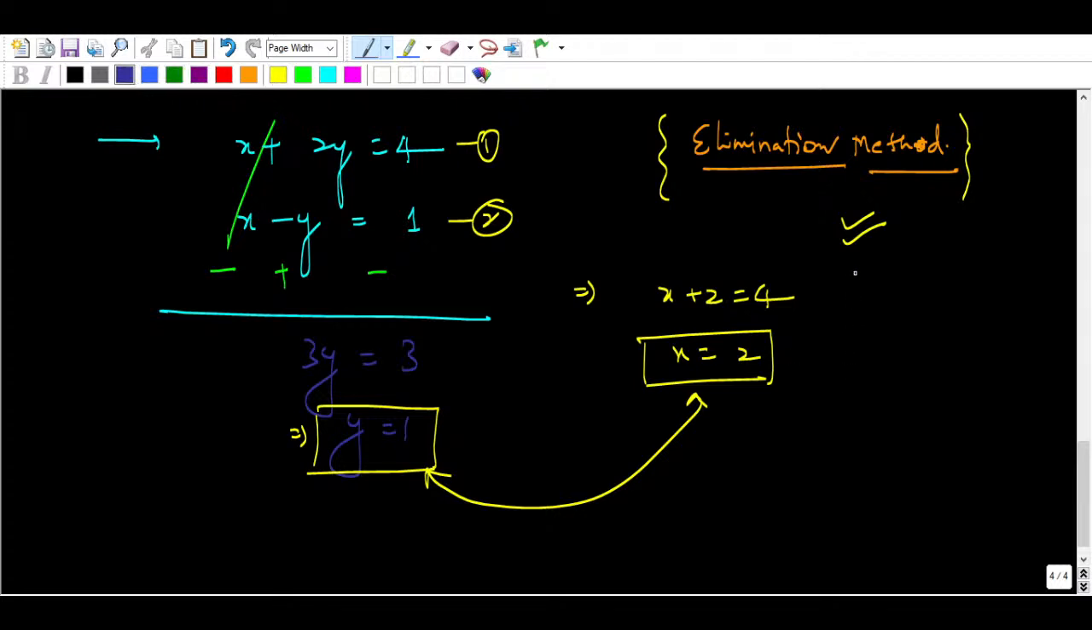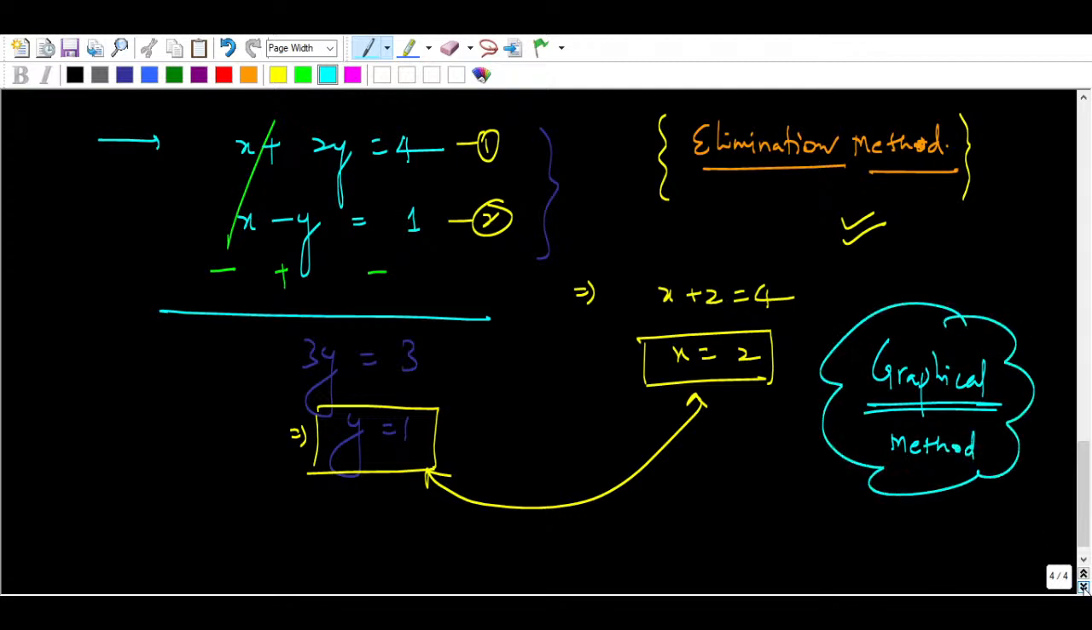You can also solve these two equations with the help of the substitution method. You can also solve this equation with the help of the graphical method. I hope you might have found the solution using the graphical method. So this is what the basics are, all about school basics. But what we are going to do here is we will also be talking about the graphical method as well.